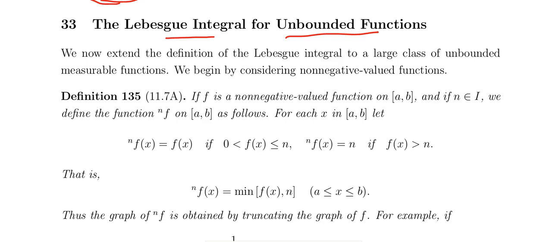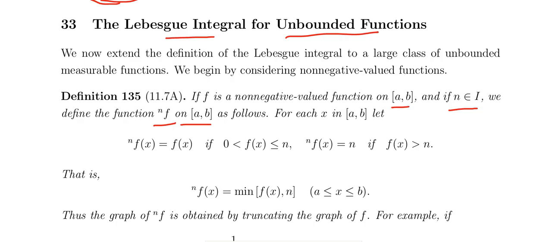Suppose f is a non-negative valued function on a comma b, and n belongs to the natural numbers. Define nf, with the n as a superscript, on a comma b.